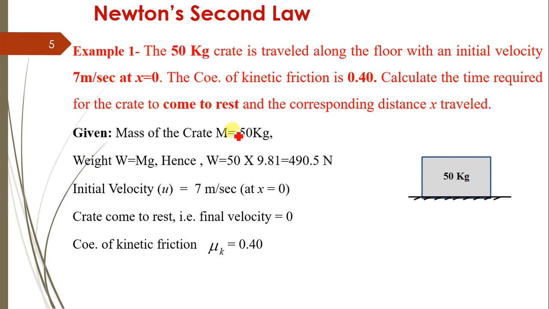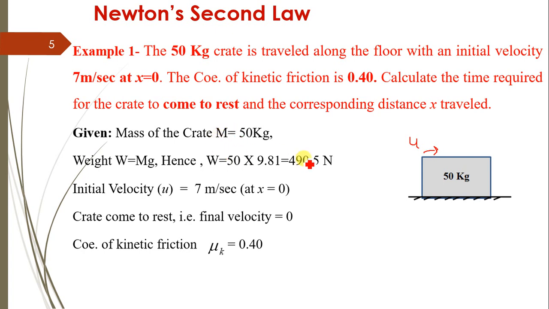Now considering a crate, here the mass of the crate is given as 50 kg and it is travelling along this floor. The initial velocity of the crate is given as 7 meter per second. So initially it will be travelling with an initial velocity u, which is 7 meter per second. At this point x equals 0, that is, displacement is 0. Now the coefficient of kinetic friction is given as 0.4. Now calculate the time required for the crate to come to rest and the corresponding distance x travelled.